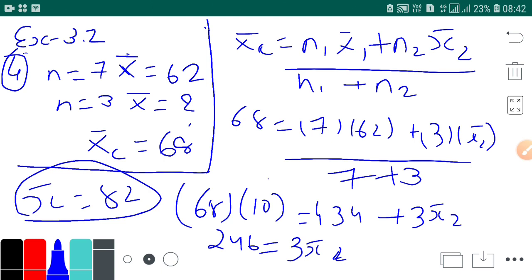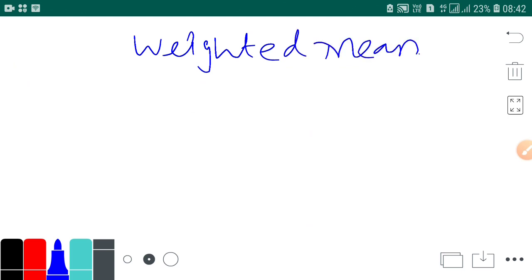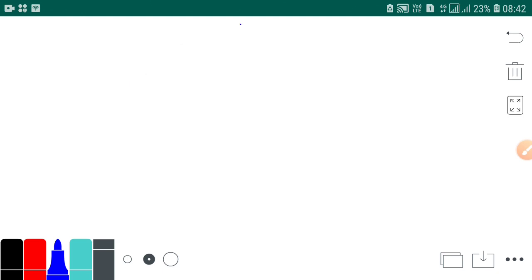Okay, so let me do a topic today called weighted mean. After combined mean, we are doing weighted mean. Before starting this topic, let me give a recap of a sum in which fi xi was given, a simple mean. We are not starting weighted mean yet. I am telling you that if xi and fi are given in the question, how would you have found the mean?